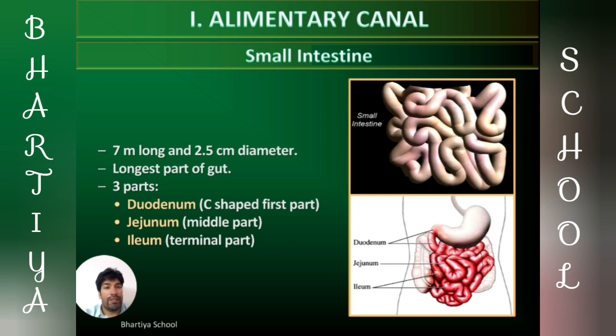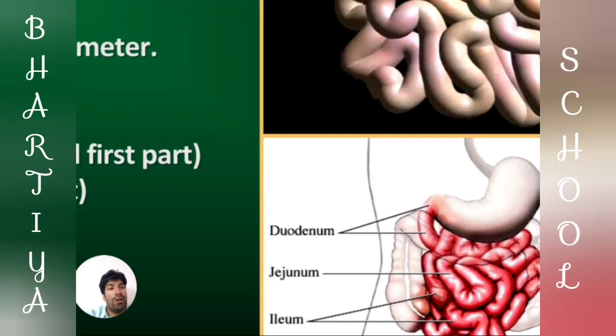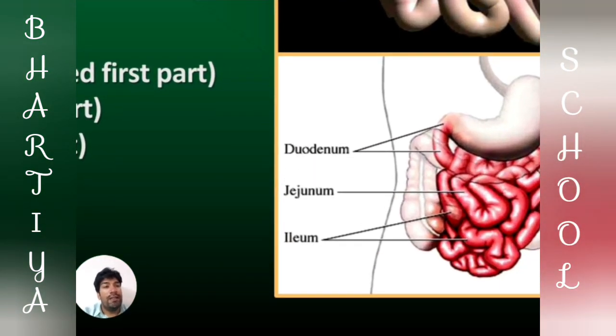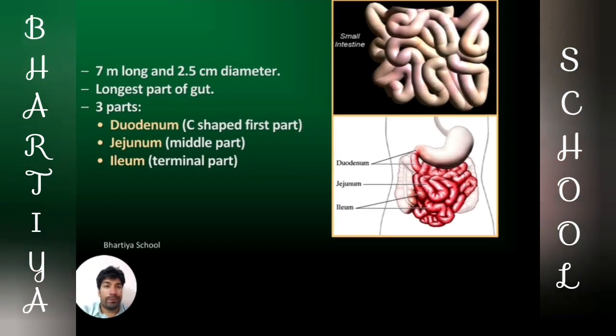Gut means alimentary canal. It consists of three parts: duodenum, jejunum, and ileum. The duodenum is the first, C-shaped part of the small intestine. Jejunum is the middle part, and ileum is the terminal part of the small intestine. In this picture, we will clearly see the C-shaped tube, that is duodenum, the middle part jejunum, and the highly coiled part of the small intestine, that is ileum.